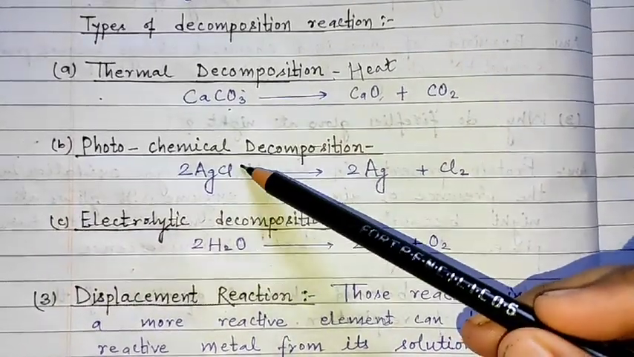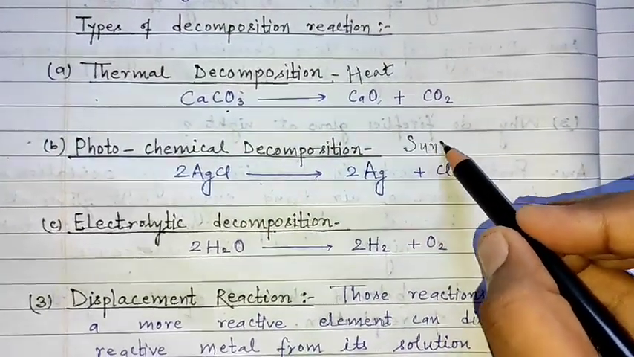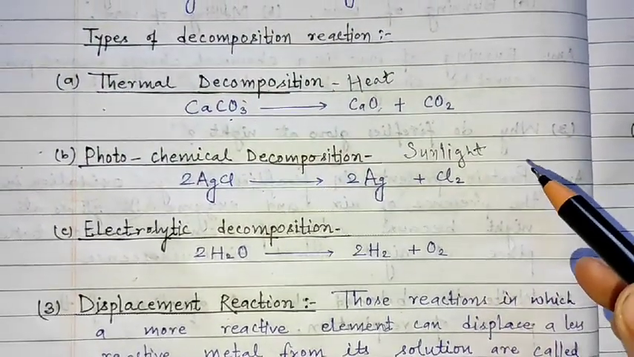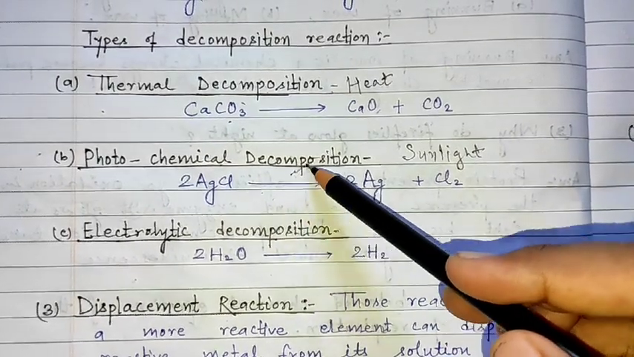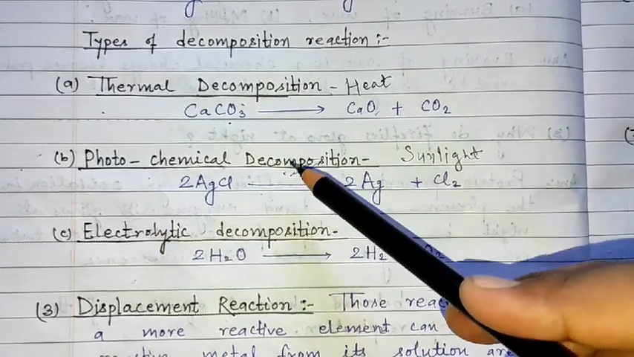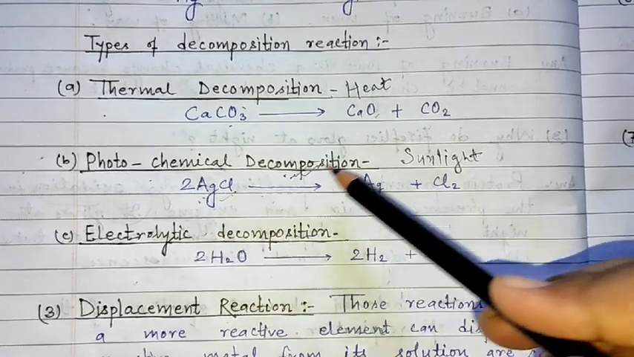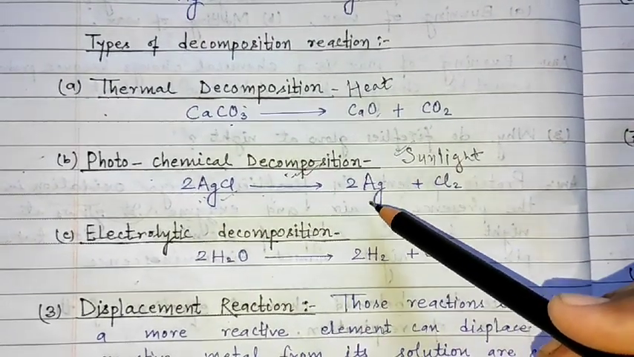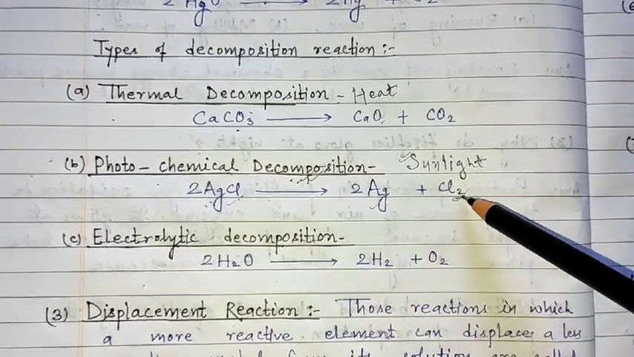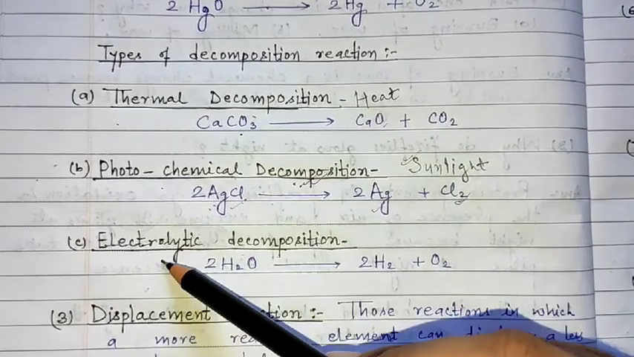Second would be photochemical decomposition. Photo means sunlight. Whenever there is a presence of sunlight and the decomposition reaction takes place, it is called photochemical decomposition reaction. We can take the example of silver chloride. When it comes in contact with sunlight, it breaks itself into silver metal and chlorine. Clear? Third would be your electrolytic decomposition.